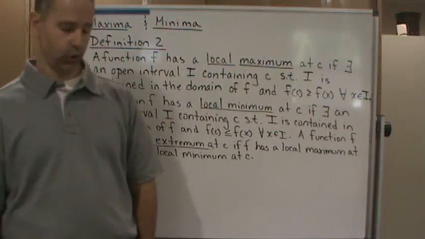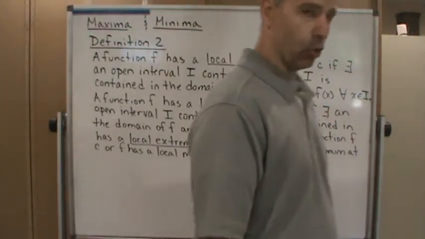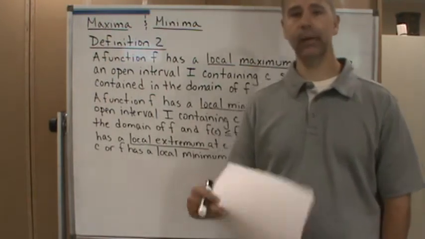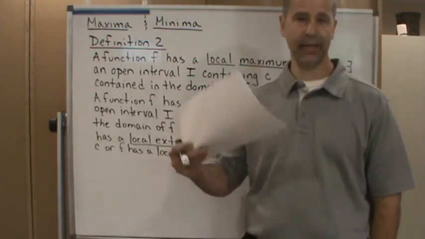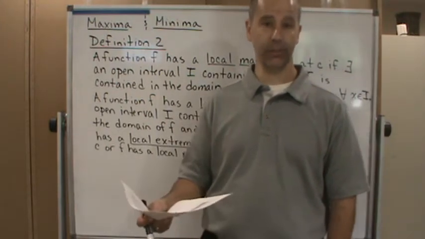So if it has a local maximum or a local minimum on the interval at c, then we would say in general there's a local extremum.